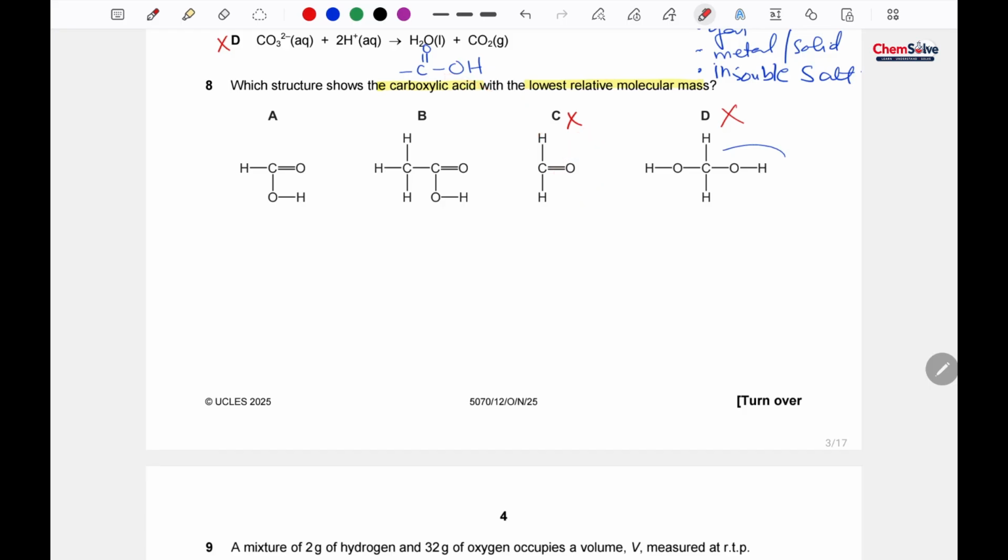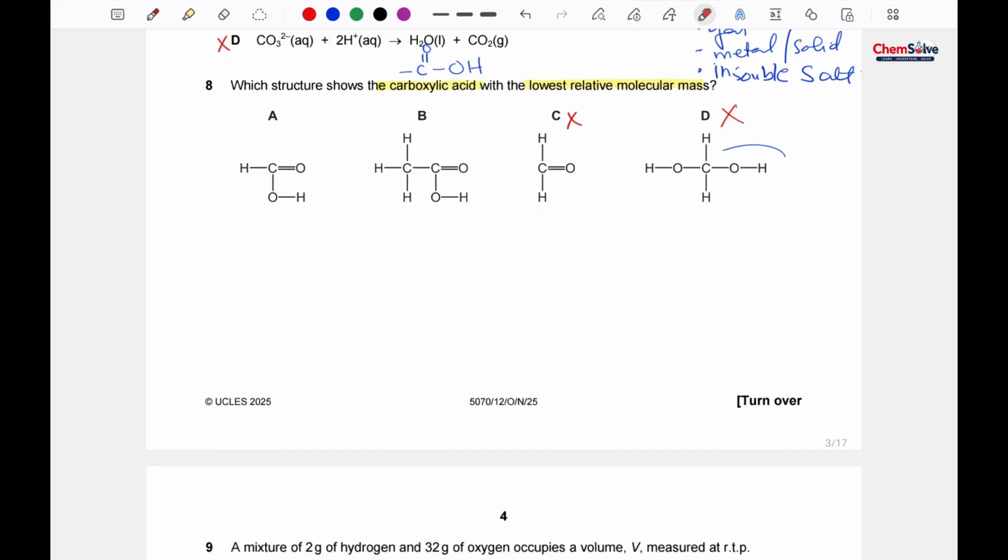Okay, now match option B with our functional group. Our functional group says C double bond OH, and C double bond OH is present here, so we have to compete between option A and B.